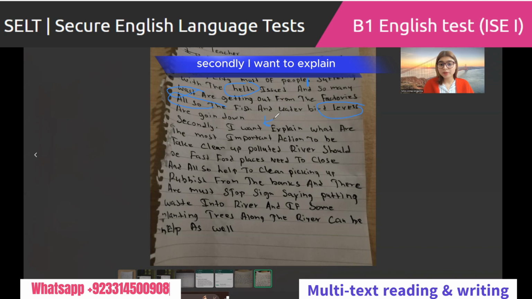Secondly, I want to explain what are the most important actions to be taken to clean up the polluted river. There should be no fast food places, there should be no fast food places, closed.